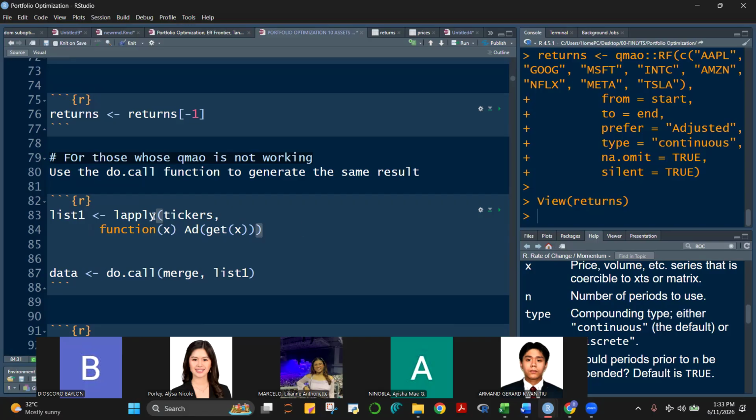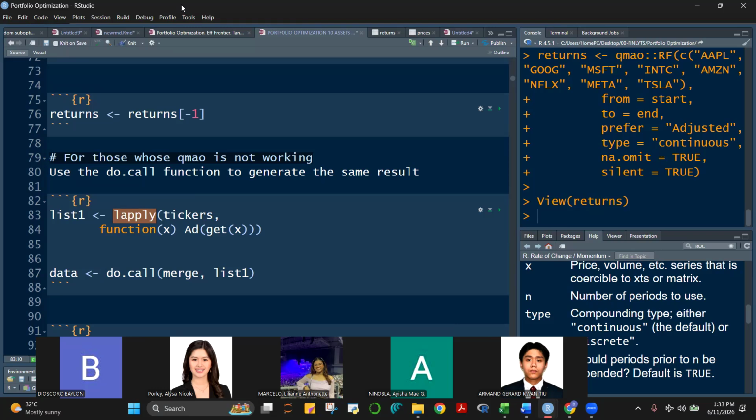And then create a lapply. So this function will create a list. As you know, a list is a type of data structure which contains several types of objects that can be mixed. A list can contain numerical or character or date, etc. It can contain a combination of data types.